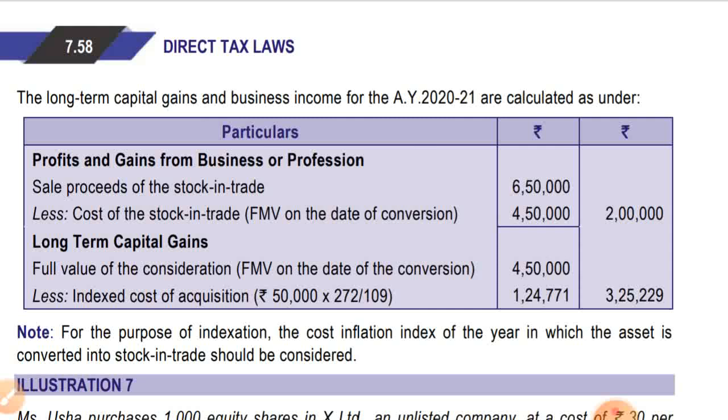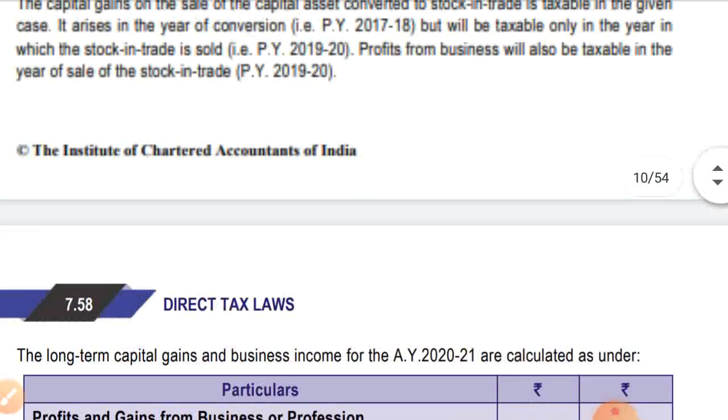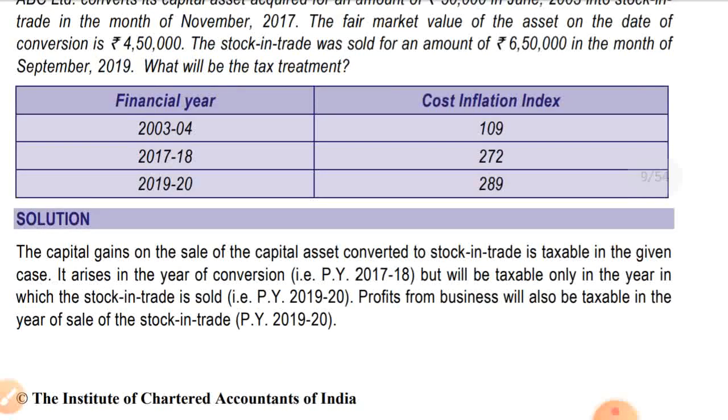Long-term capital gain: full value of consideration, that is the fair market value on the date of conversion, is 4,50,000. Index cost of acquisition is 50,000 into 272 divided by 109. That is 272, the year in which the asset is converted, and the cost of acquisition is the year in which the asset was acquired, that year's indexation is 109.